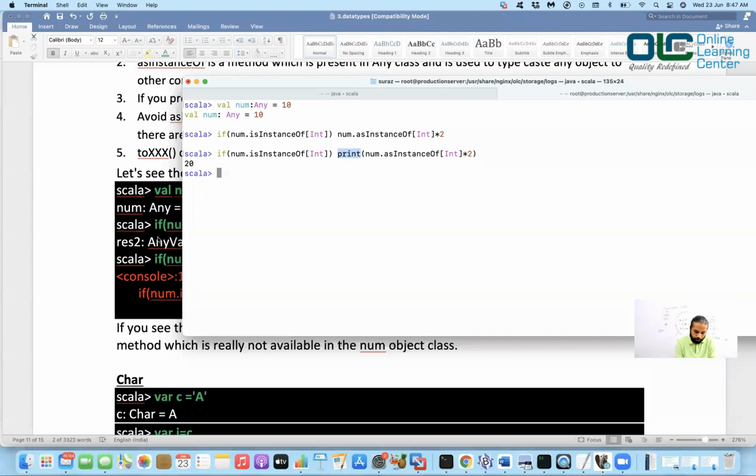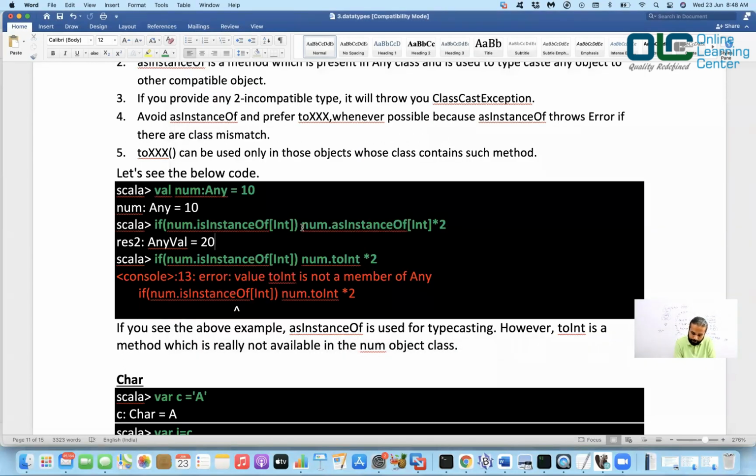So just try it out on Scala 3 and Scala 2. You may get a slightly different output. But it should have written you something if the condition is satisfied. We'll look into that when we talk about the conditions, because we have these if conditions and all, and at that time we will definitely be catching this up. Okay, so I'll just change it to print.